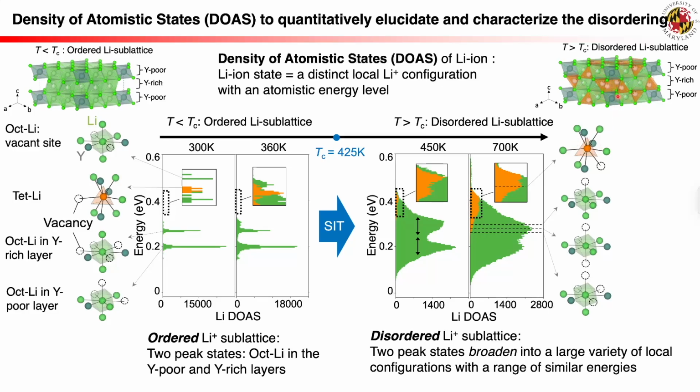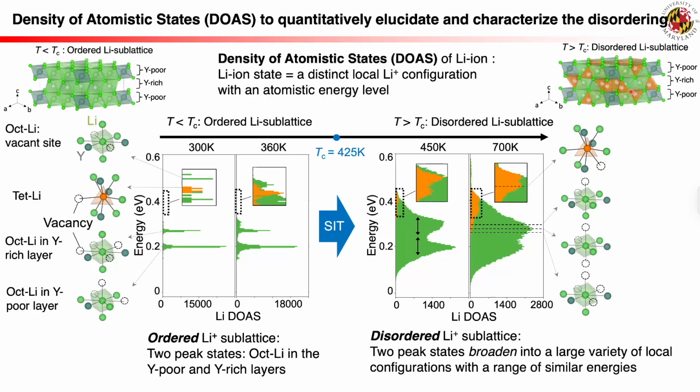The activation of tetrahedral lithium can be explained by the greatly reduced energy barriers between octahedral and tetrahedral lithium states, as shown by the overlapping among broadened energy levels of octahedral and tetrahedral lithium states. The increase of tetrahedral lithium states, in turn, leads to a large variety of local cation configurations of octahedral lithium states, thus promoting disordering and frustration.